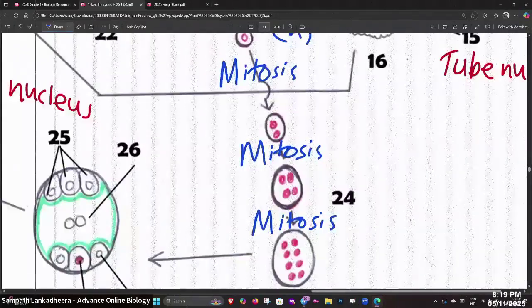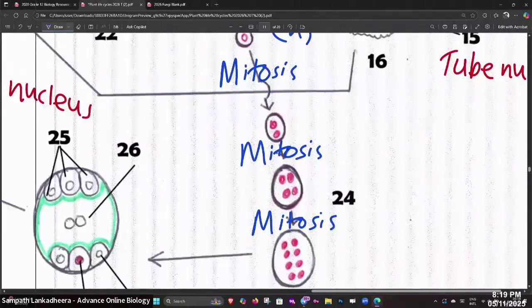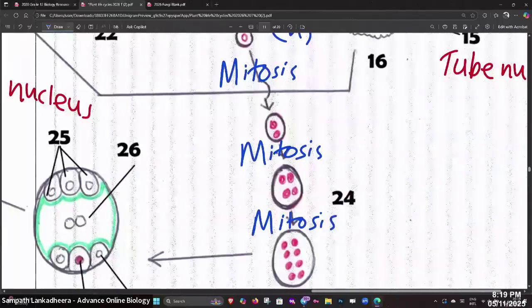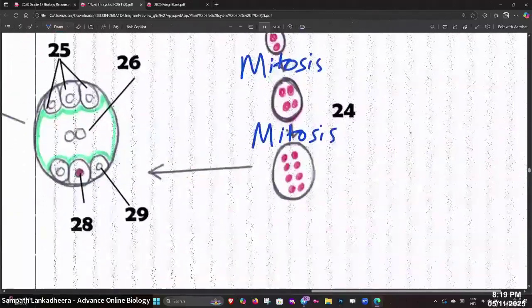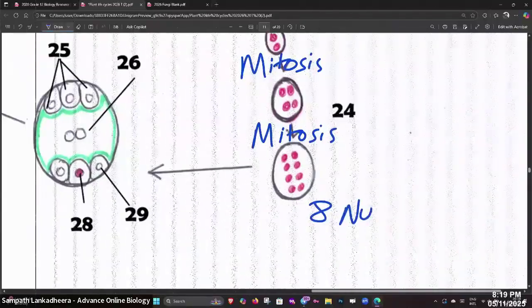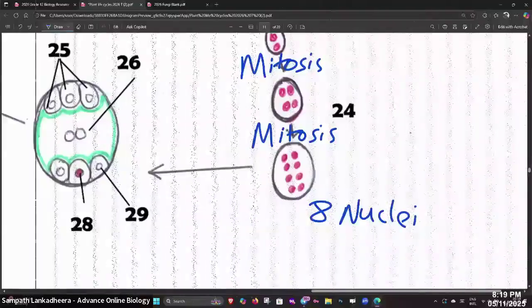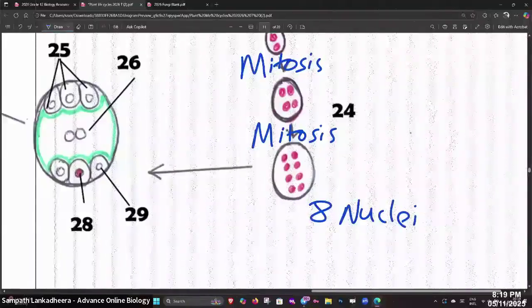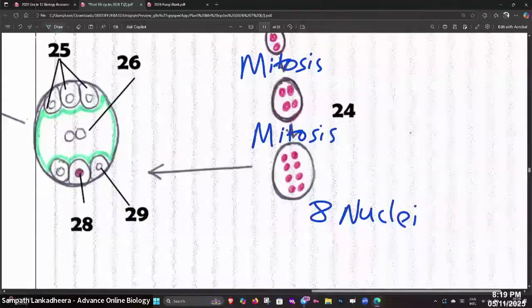Mitosis happened 3 times. And then how many nuclei does it form, people? It forms 8 nuclei.